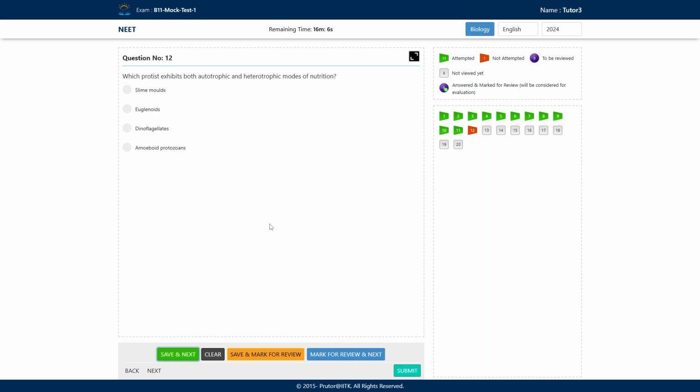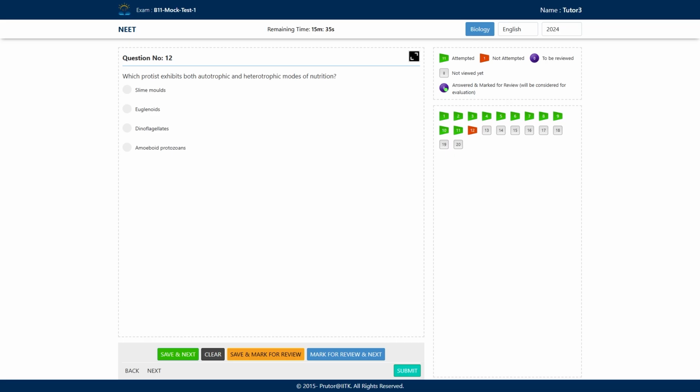Euglenoids. Euglena have some chloroplast. So when euglena is present in water and getting light, they can do the process of photosynthesis. They follow the autotrophic mode of nutrition at that particular time. But when sunlight is not present, what do they do?